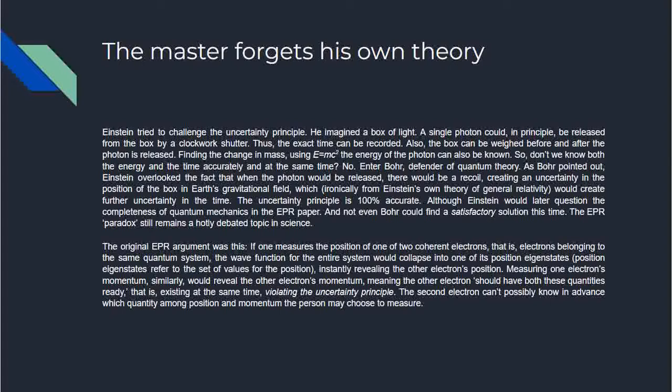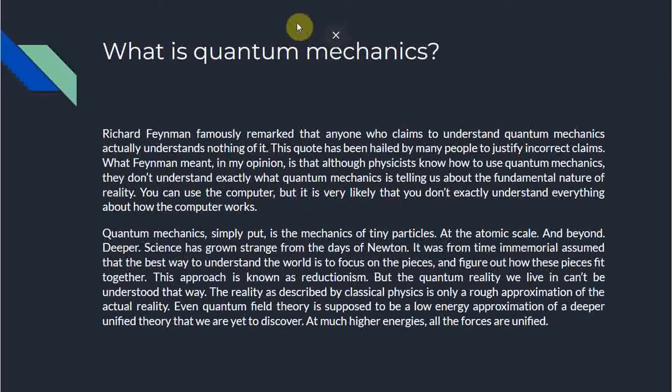Because the second electron cannot possibly know in advance which quantity among position and momentum the person may choose to measure. It's my choice. I can measure the position and I can measure the momentum. So if I measure the position, the other electron's position gets revealed. If I measure the momentum, the other electron's momentum gets revealed. So how can the other electron know whether I'm going to measure the position or momentum, right? So it should have both the position and momentum ready, sort of. This is just a very basic idea of the argument. I'm not going into the rigorous argument here.